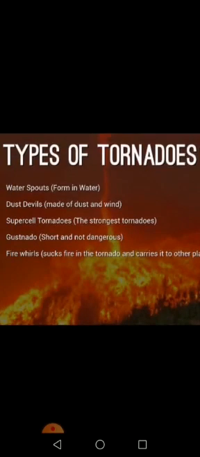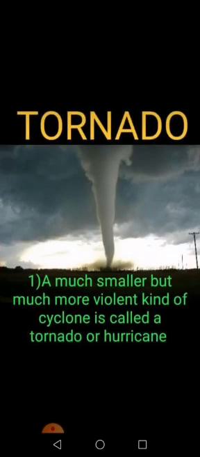Now what they are: waterspouts form in the water, dust devils are made of dust and wind, supercell tornadoes are the strongest tornadoes, gustnadoes are short and not dangerous, and fire tornadoes suck up fire and carry it to other places. Now, some brief description of the tornado.